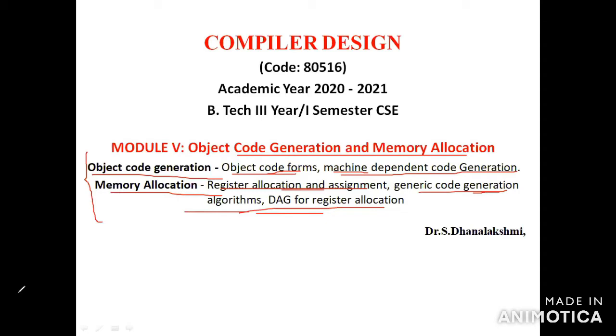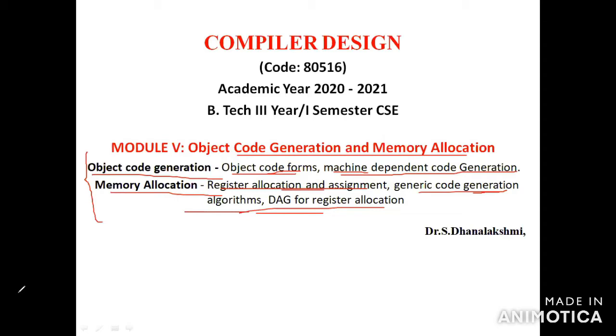It is a synthesis phase, and the synthesis phase is the backend of the compiler. Backend means it is fully machine dependent and independent of the source programs.